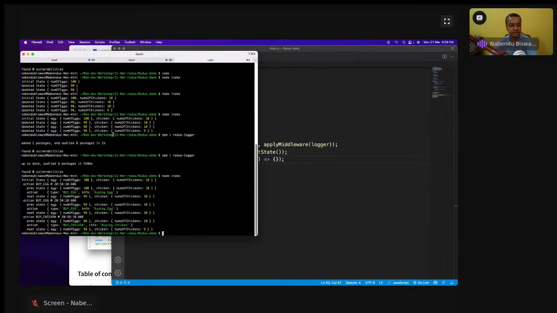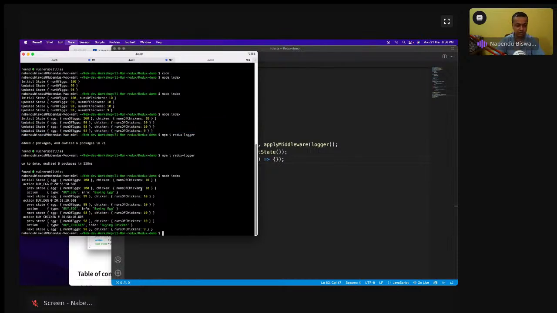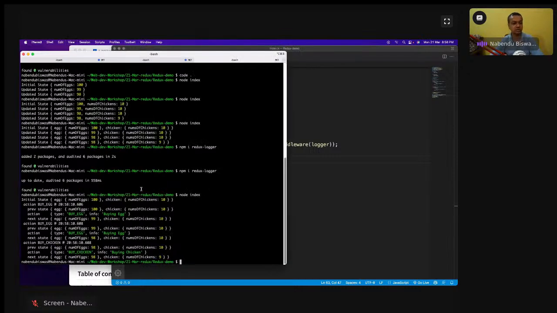See this thing and this thing. This was coming because of the update state console log, but now this is coming from the Redux Logger, a very good way to show it. Let me increase the font size. The initial state is coming. Then it shows there is an action of buy egg with its time, and at that time the previous state is like this.